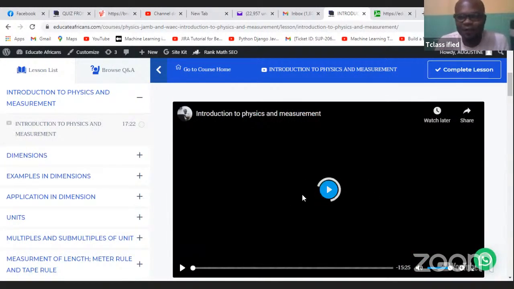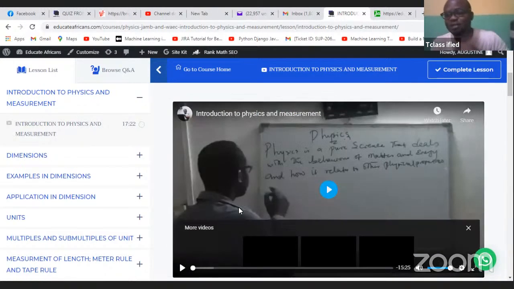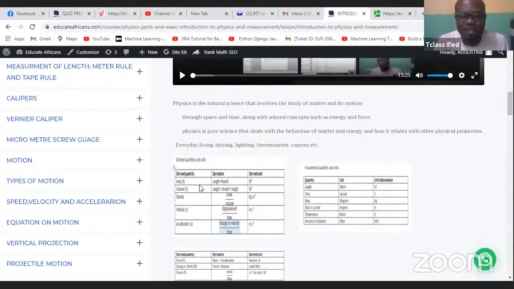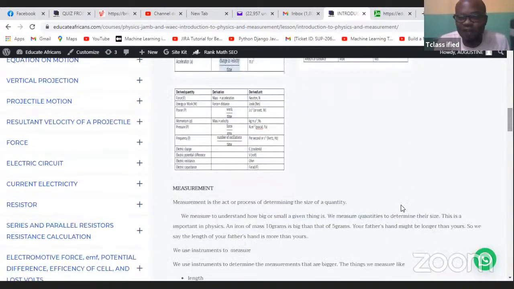You see, it's a video format. You can play the video in your house and enjoy it. This will make you learn faster. You can see, starting from Introduction to Physics, what physics is all about. If you scroll down, you see measurement and derived units, fundamental units. Physics is the natural science that involves the study of matter and its motion through space and time, along with related concepts such as energy and force. Physics is a pure science that deals with the behavior of matter, energy, and how it relates. Examples of everyday living in physics: driving, lightning, thermometer, camera. So this is according to your syllabus. We've already covered all this.